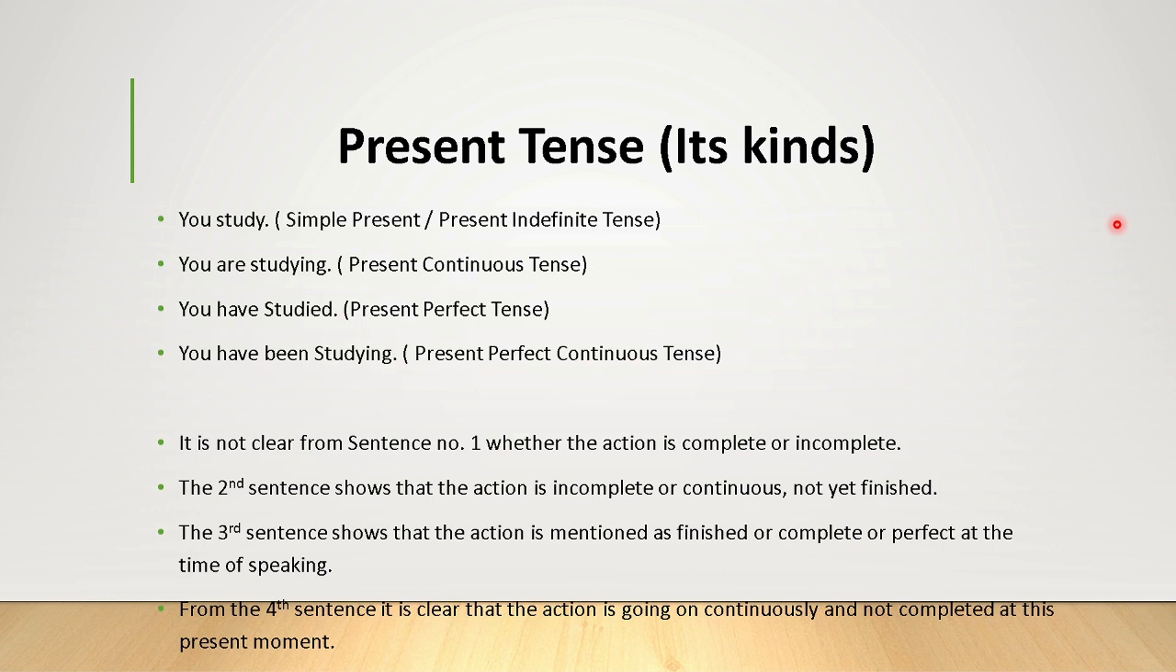Suppose you are reading a huge volume, a big book. It's not possible for a person to complete the book in a single day. So he is reading, you know that one. We can say, what are you doing? I have been reading Bhagavad Gita. I have been reading the Bible. I have been reading the Quran. Like that.